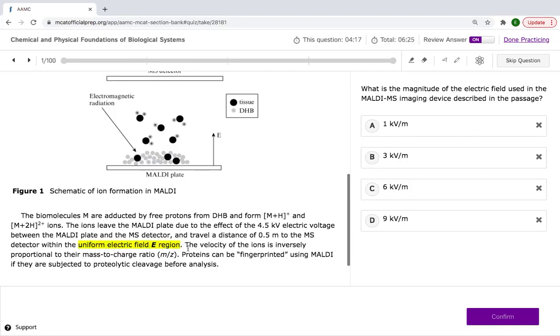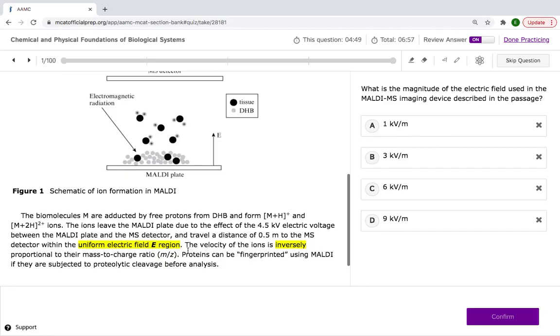The velocity of the ions is inversely proportional to their mass to charge ratio. Okay, so this is important too. The MCAT loves to use inversely proportional, directly proportional. They like to ask questions like, if this goes up, what happens? If this goes down, what happens? If this gene gets knocked out, or this part of the pathway is knocked out, then what happens?